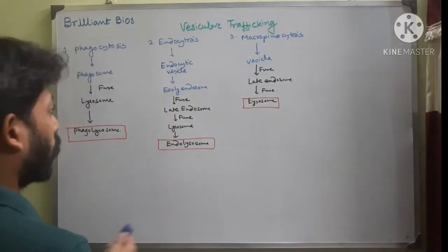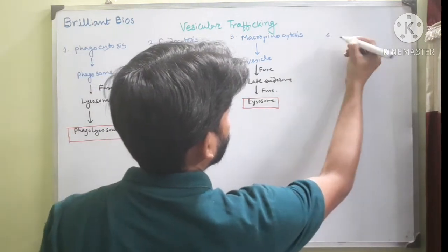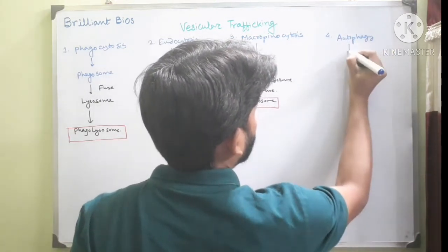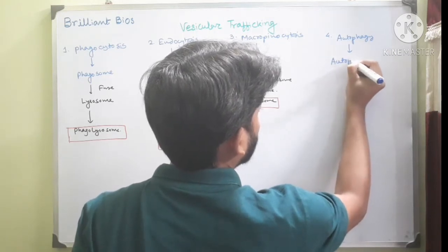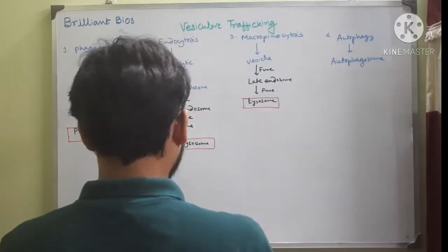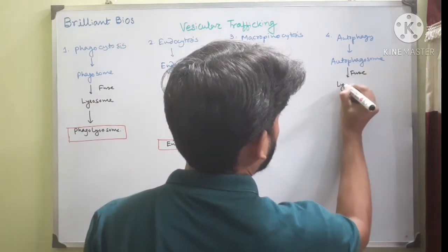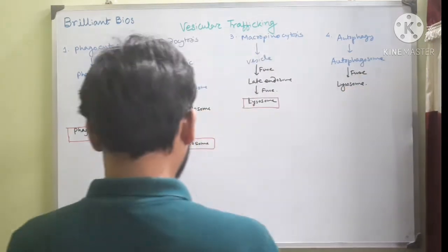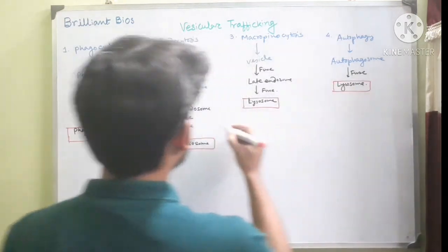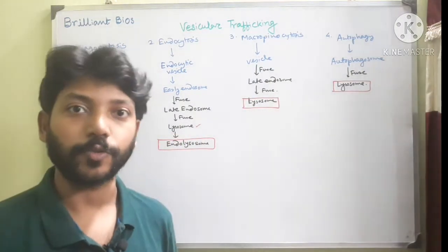Another way to reach the lysosome is the fourth, that is autophagy, by which an autophagosome forms, and this autophagosome fuses with the lysosome. So the ultimate destination is here also, the lysosome. You can see in all 4 pathways molecules reach the lysosome.